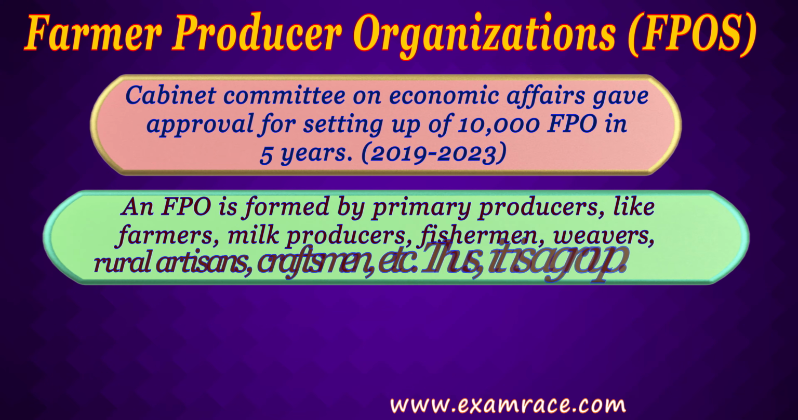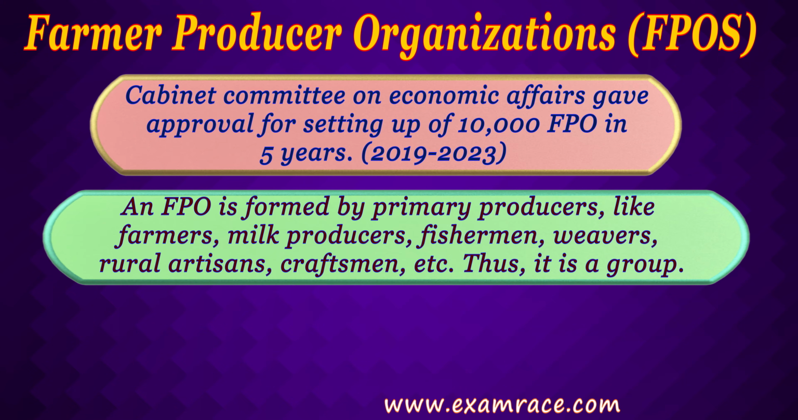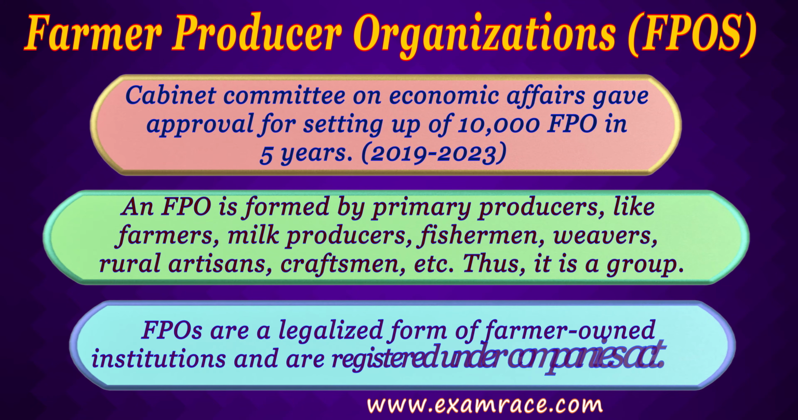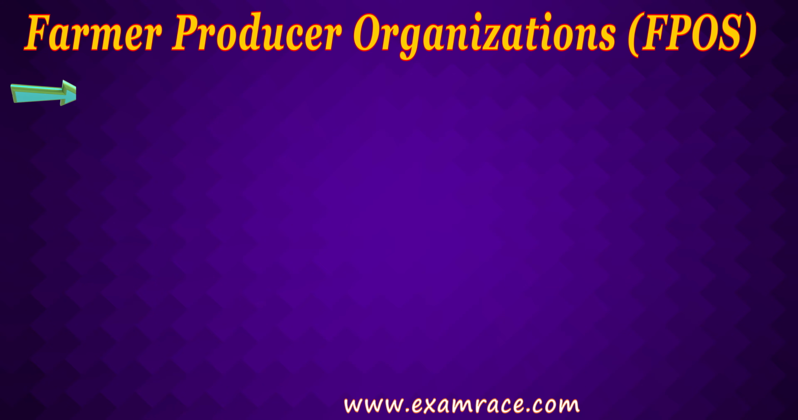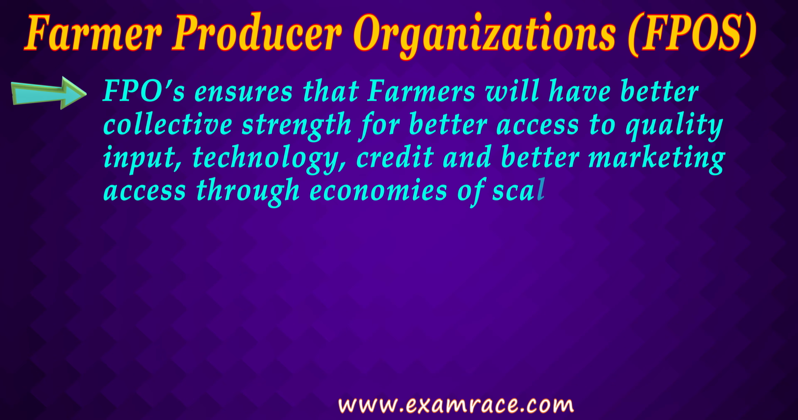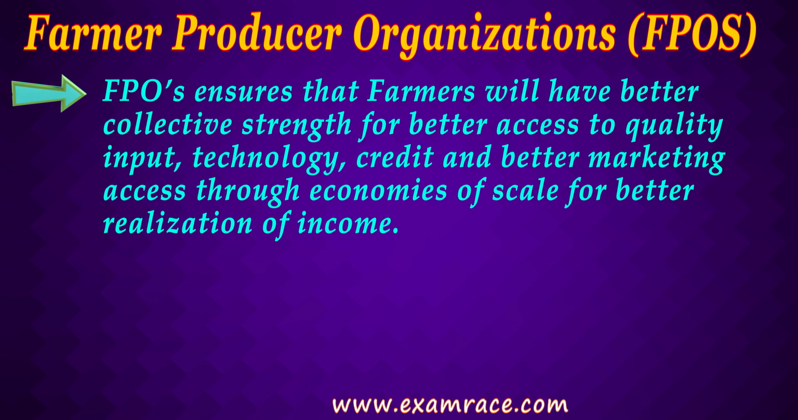FPO is a group formed by primary producers like farmers, milk producers, fishermen, rural artisans, etc. And this group is a legalized form of institution which is owned by the farmers. It is registered under Companies Act, thus it's a legal body. The aim of the FPO is to ensure that farmers have a collective strength. So in a typical FPO, the membership ranges from 100 to 400. So the group of farmers come together.